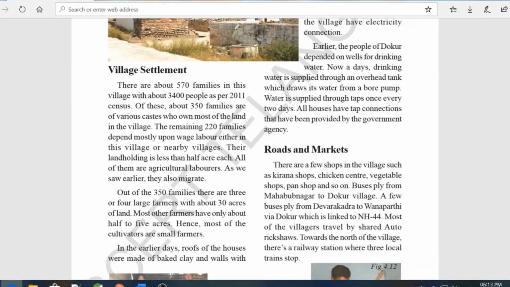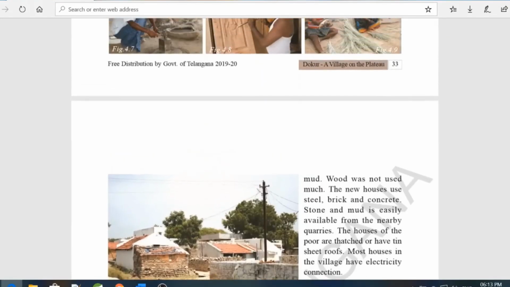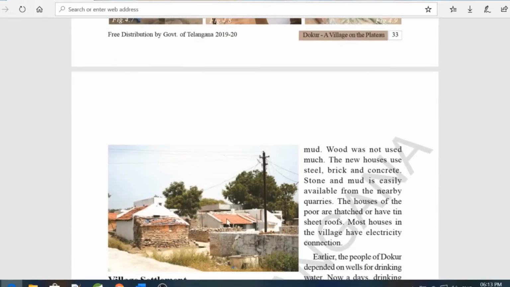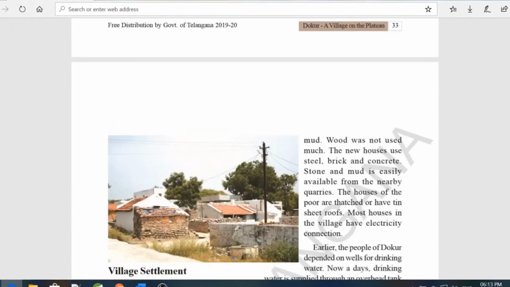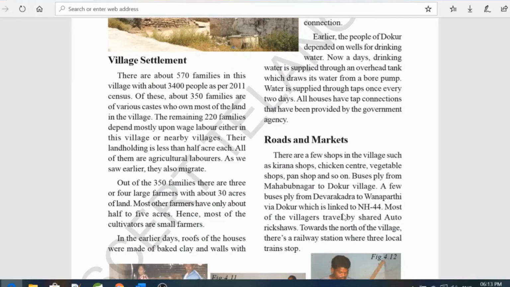And how are their houses built? Their roofs are built with baked clay and walls with mud. This is called baked clay. Earlier, the people of Dokur depended on wells for drinking water. Nowadays, they are supplied from an overhead tank, provided by the government agency every 2 days.